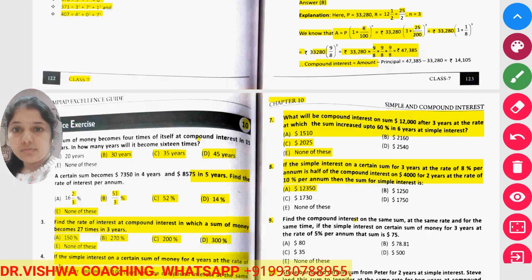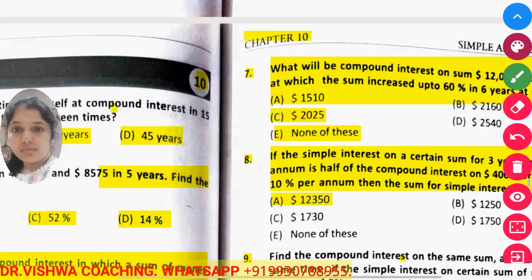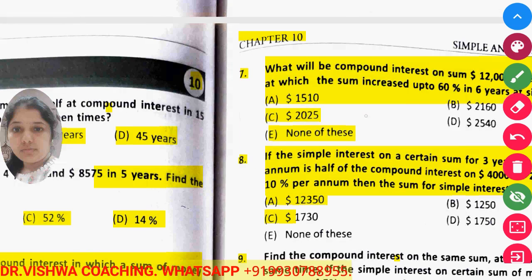Now see, sum increases 60% in 6 years means 10% in 1 year, because simple interest is there. Every year 10% is increased. So the rate of interest for 1 year becomes 10%.